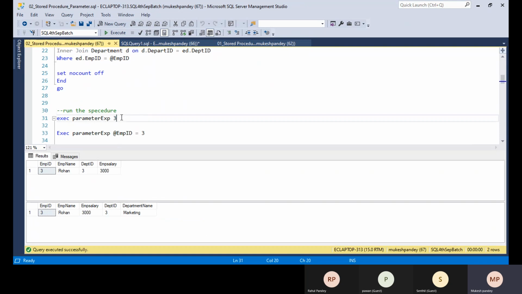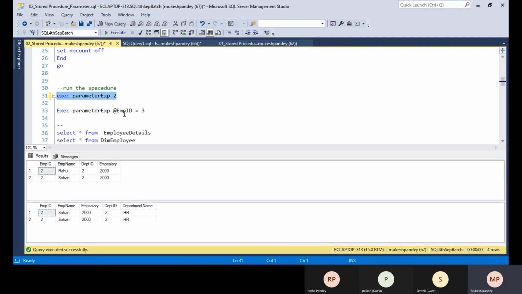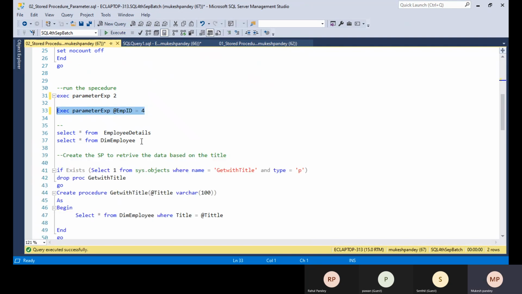If I want 2, I change the parameter value and I get all the values for employee 2. You can also use the parameter name you declared: employee ID equal to 3, or employee ID equal to 4, so you will get all the information of employee ID 4. Both ways can be used to execute the stored procedure.